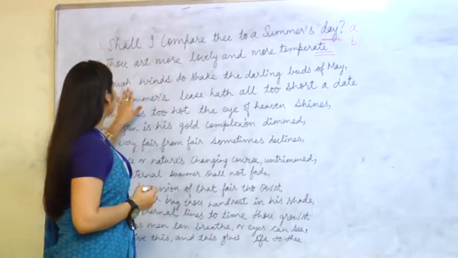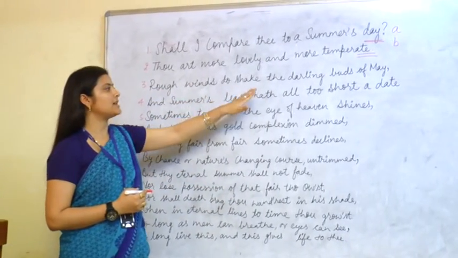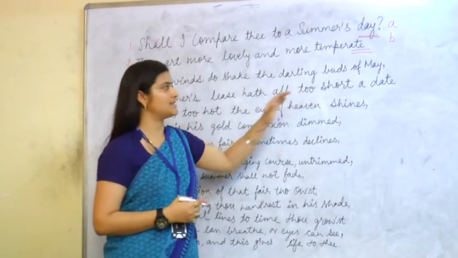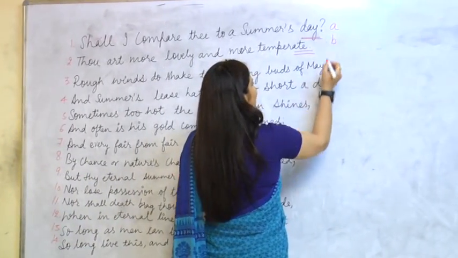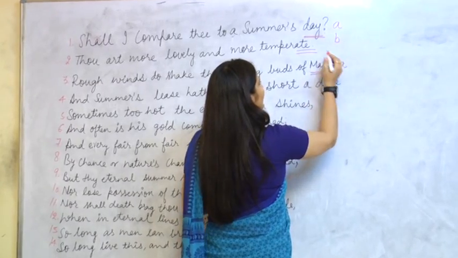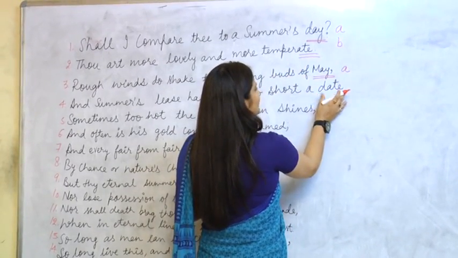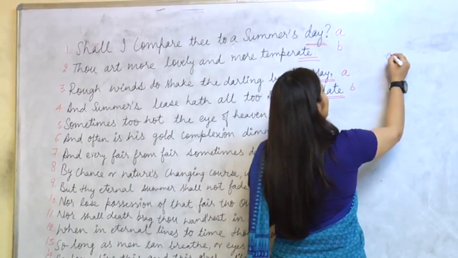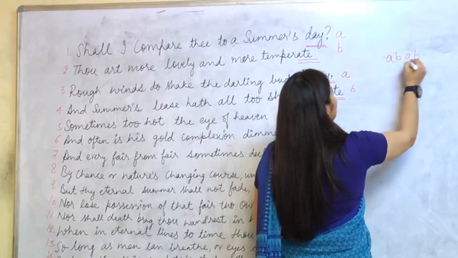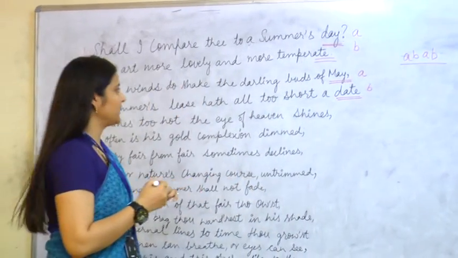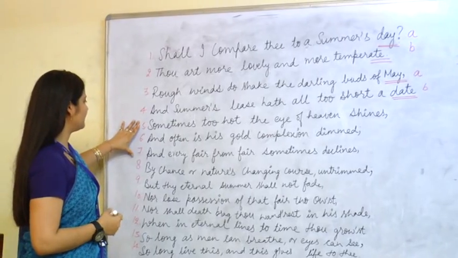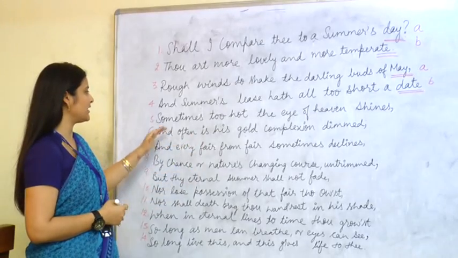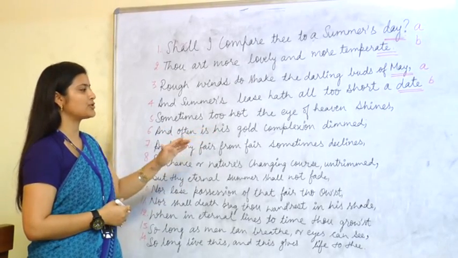Coming to the next two lines, rough winds to shake the darling buds of May, and summer's lease hath all too short a date. Here again day is rhyming with May, so it will be A, and temperate is rhyming with date, so this will be B. For these four lines we have A, B, A, B as the rhyming scheme. Coming to the next quatrain, sometimes too hot the eye of heaven shines, and often is his gold complexion dimmed.